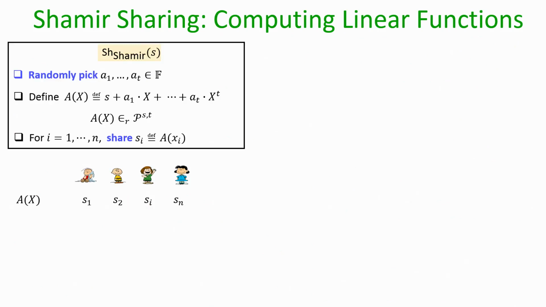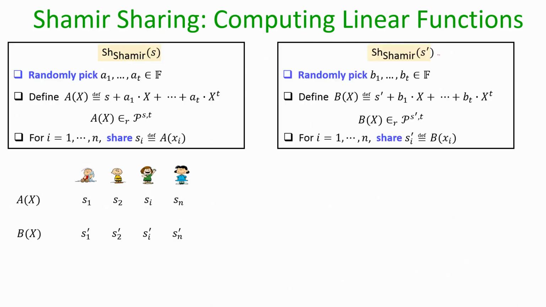Now, let us see another magic. Imagine that there are two independent values S and S prime which are secret shared among the parties P 1 to P n. Again, let us call this alpha i here and alpha i here. That means, in both the instances the shares are computed by evaluating the sharing polynomial at the same fixed alpha 1 to alpha n.